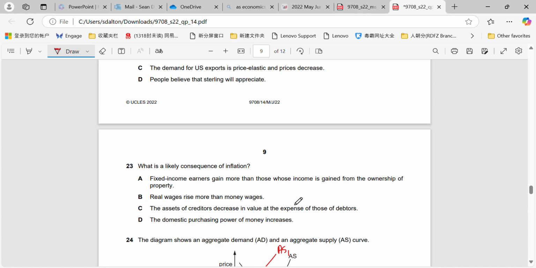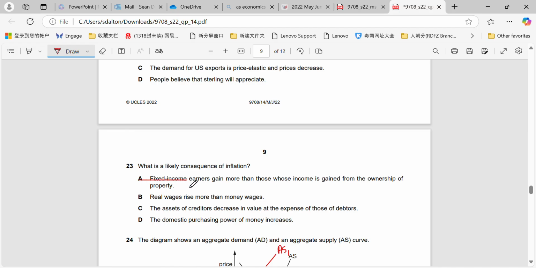Okay, 23. Again, this is about the winners and the losers of inflation. So what is a likely consequence of inflation? Fixed income earners gain more than those whose income is gained from the ownership of property. Okay, definitely not.